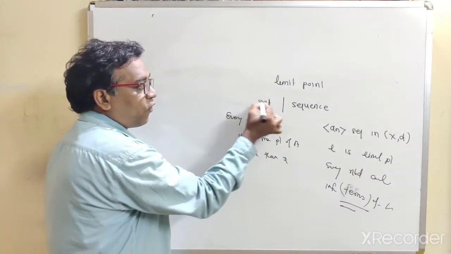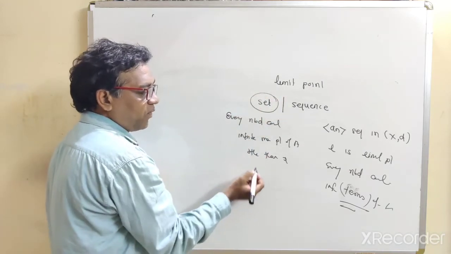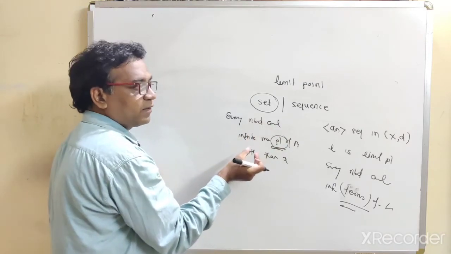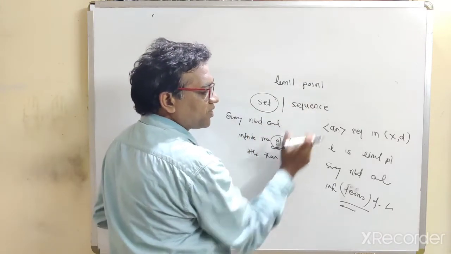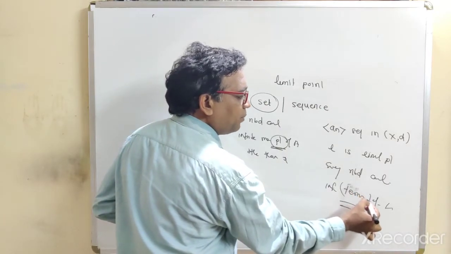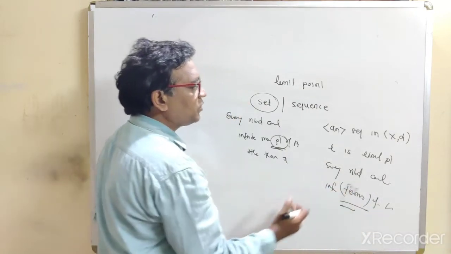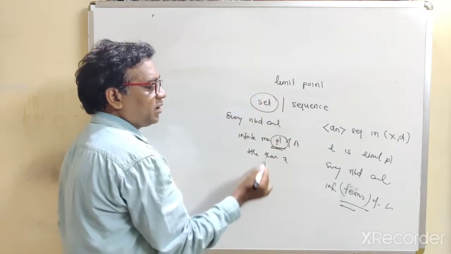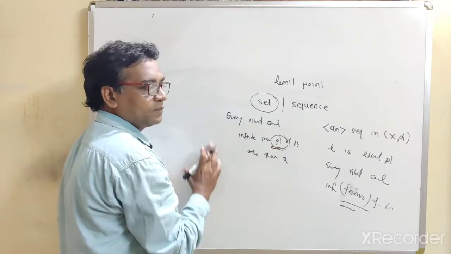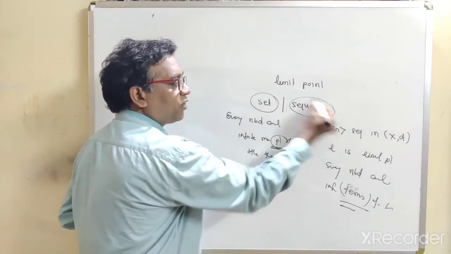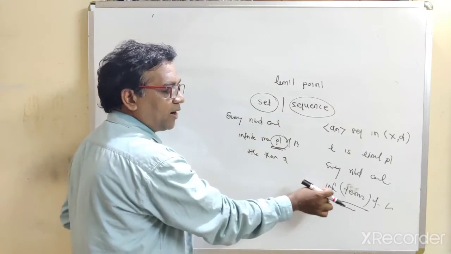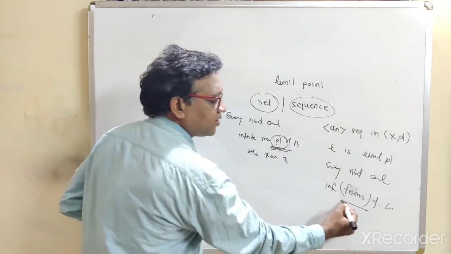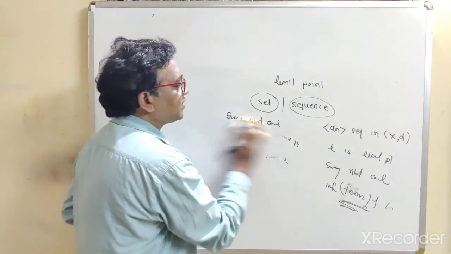For the limit point of a set, we require infinitely many points, that is, elements. But for the limit point of a sequence, we require infinitely many terms of the sequence. This is the difference between the set and the sequence. In the definition for a set we require infinitely many points, and for a sequence we require infinitely many terms. These are the elements and these are the terms of the sequence.